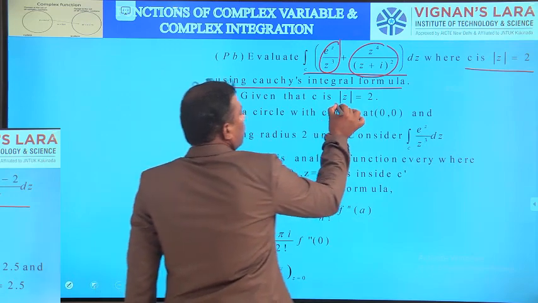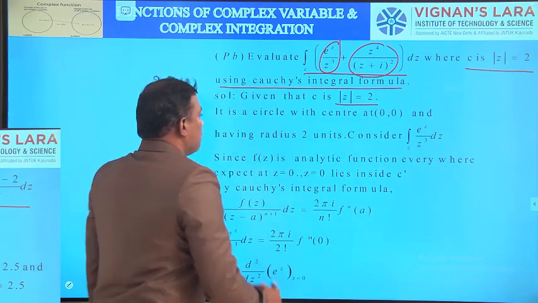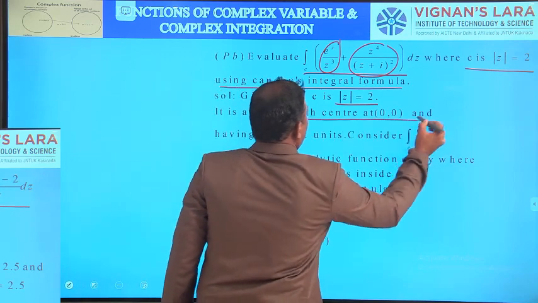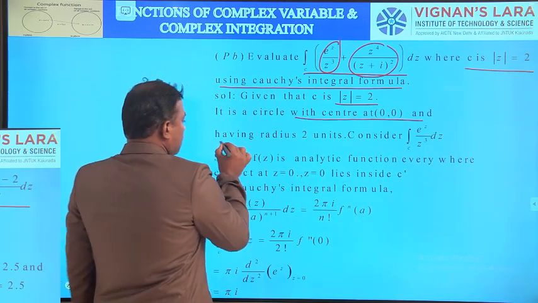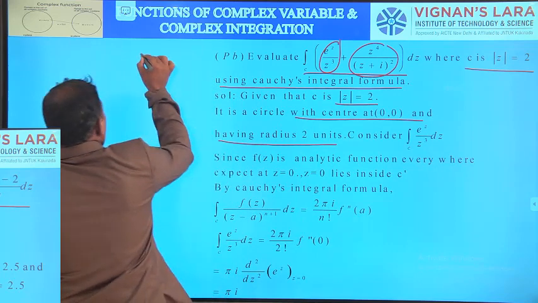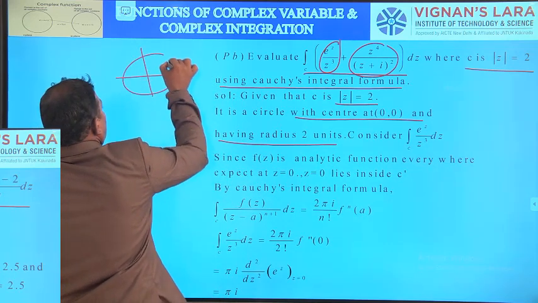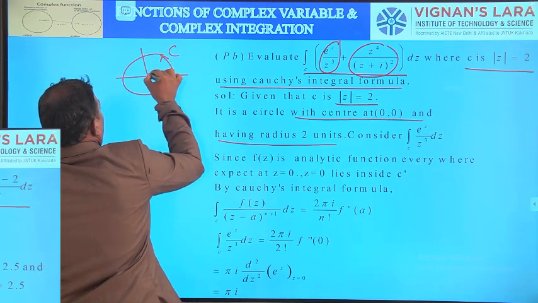Here a lies inside C. Given mod z equal to 2, the circle clearly lies inside. So by Cauchy's integral formula, the integral is equal to 2 pi i into f of a. The given curve C is a circle with center 0, 0 and radius 2 units. Here a means 0.